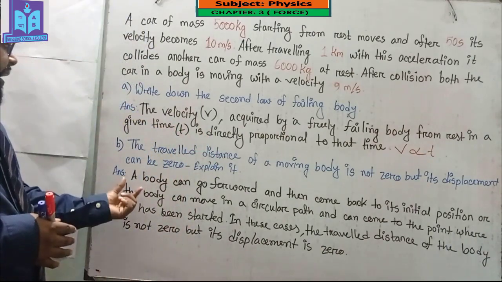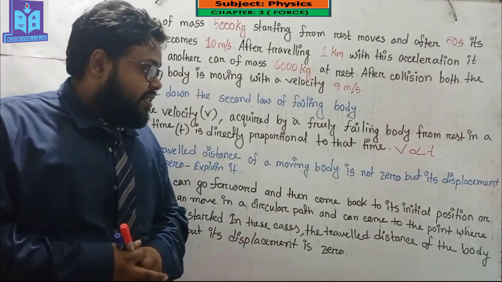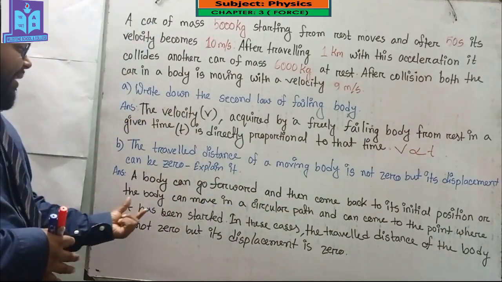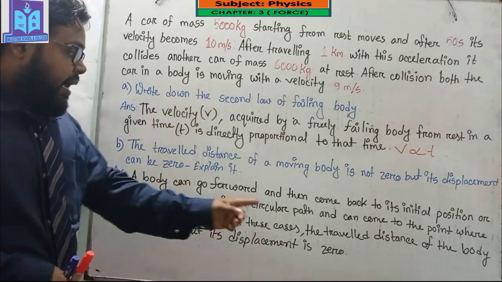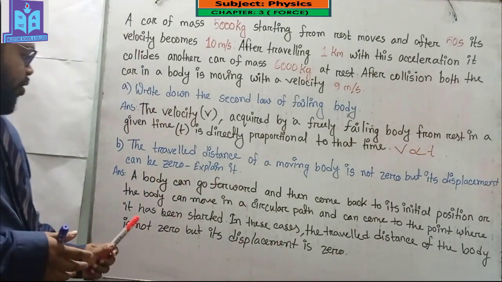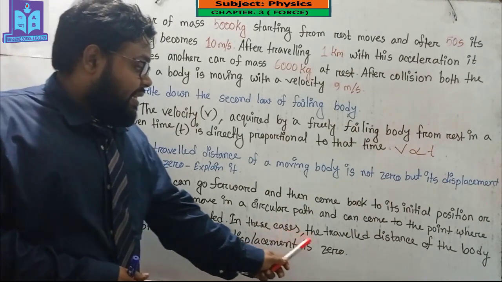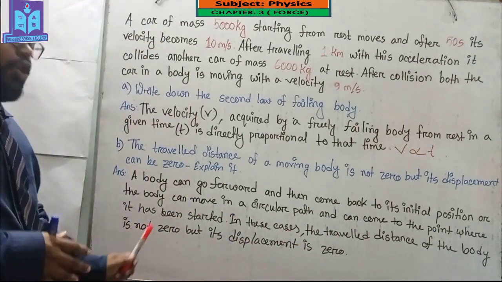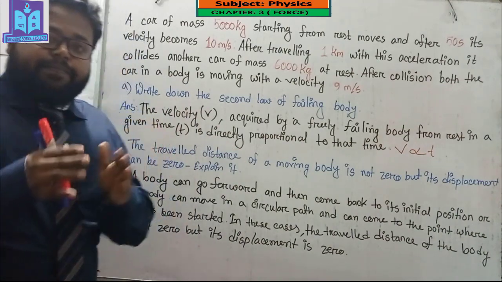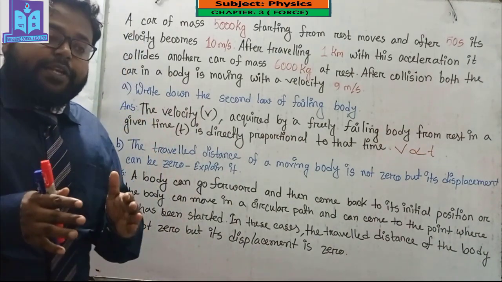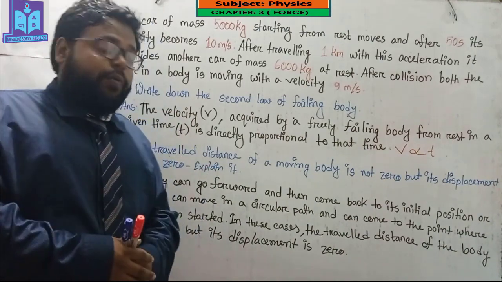So if a body goes forward and then comes back to its initial position, or the body moves in a circular path and comes to the point where it started, in this case the traveling distance of the body is not zero, because the difference between the initial position and the final position cannot be zero.